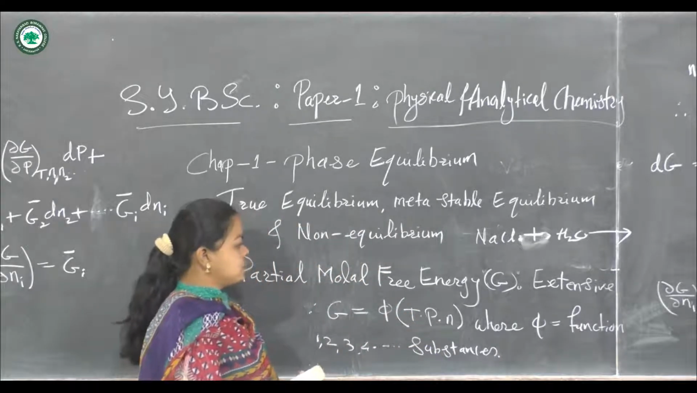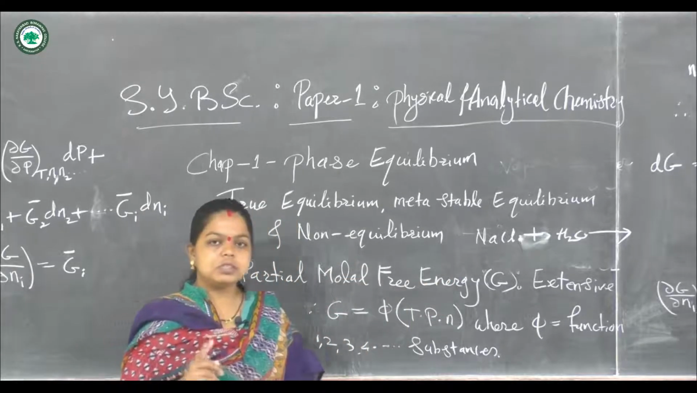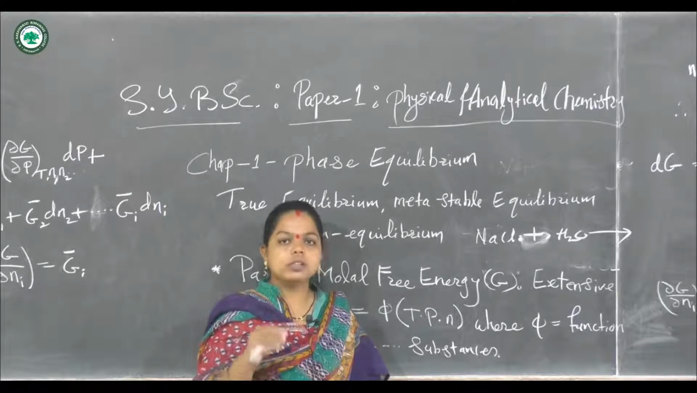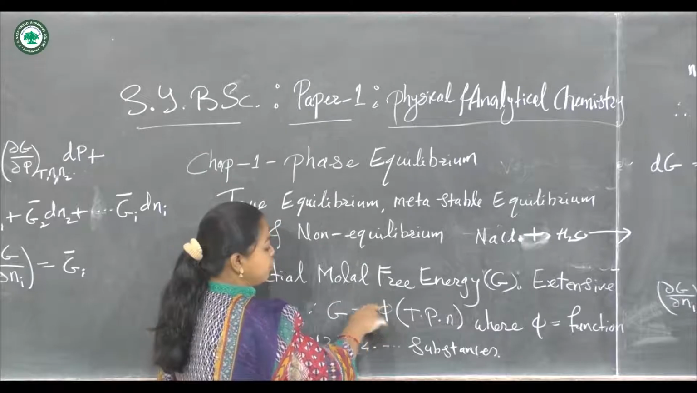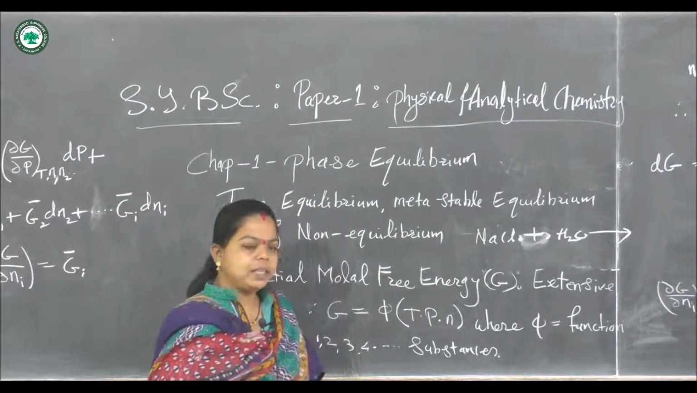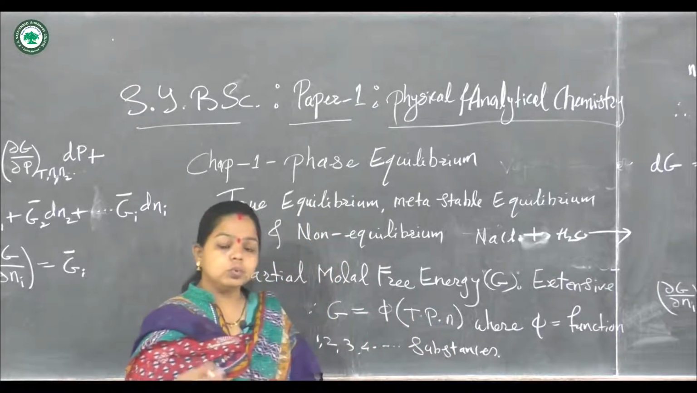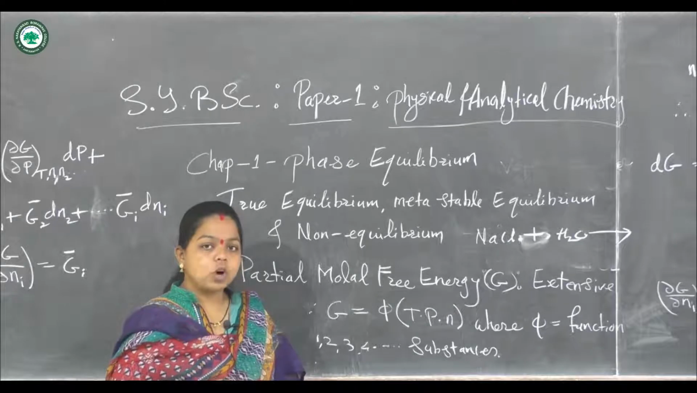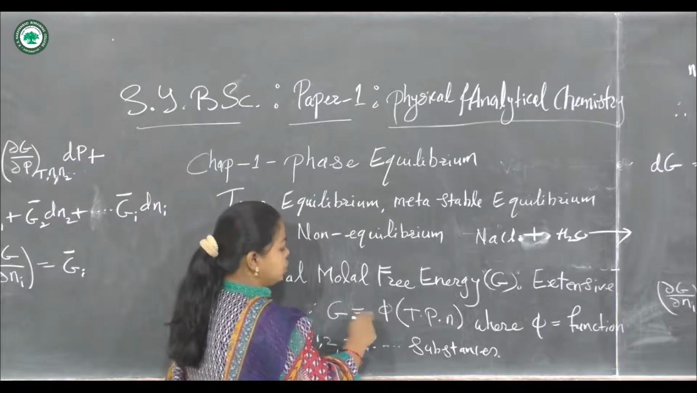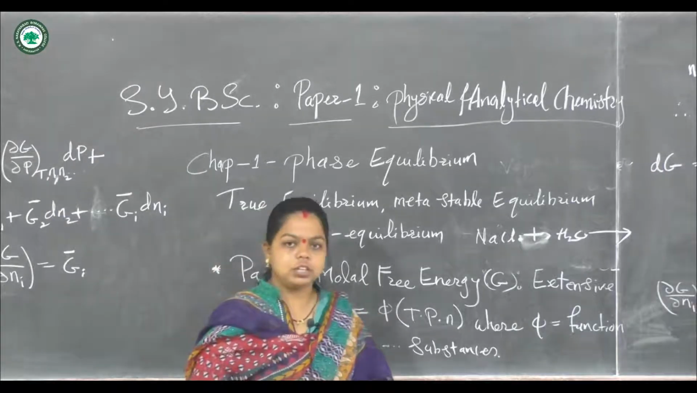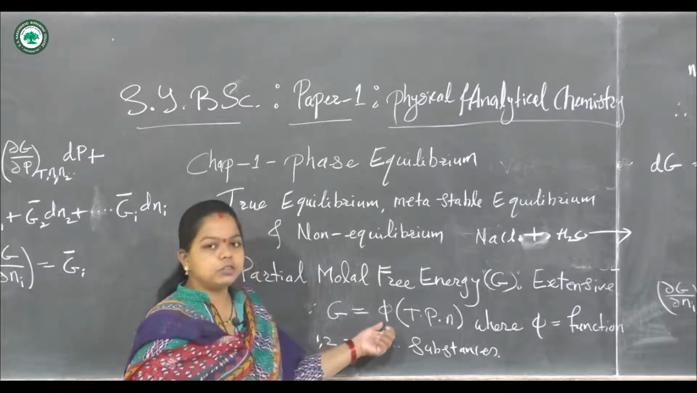For example, this molar free energy is an extensive property, so it depends upon the number of moles of the substances. So we can write the equation G equals phi of T, P, N. Here T is the temperature, P is the pressure, N is the number of moles of the substances given in the system, and G is the molar free energy, while phi is the function given for this equation.